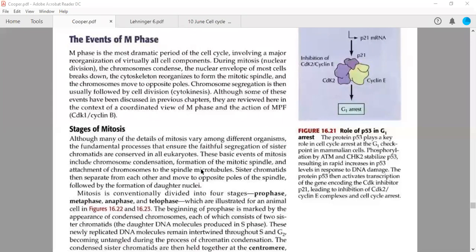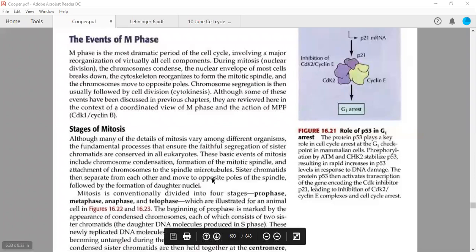Now, if you are clear with the cytoskeleton, these cytoskeletal proteins are also able to form the spindle microtubules. So these tubulin alpha and beta are also forming the spindle microtubules, which are responsible for the segregation of sister chromatids, because the sister chromatids will move towards the opposite poles in the cell, since the nuclear envelope is broken down. Sister chromatids then separate from each other and move to opposite poles of the spindle, and these poles are formed by centrioles from your 12th class. This is followed by formation of daughter nuclei.